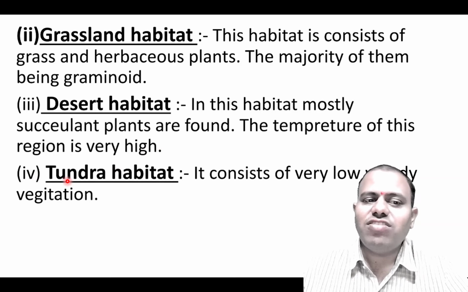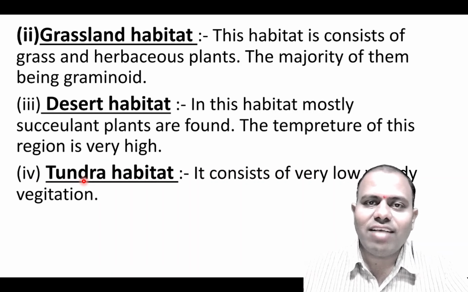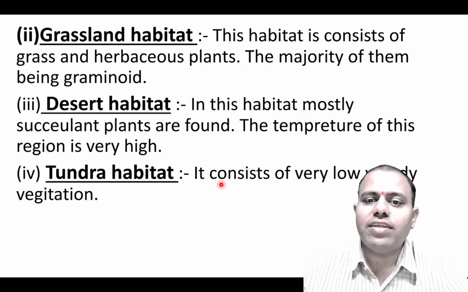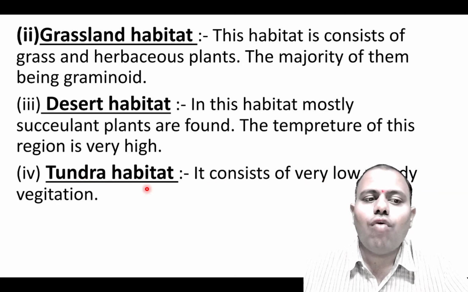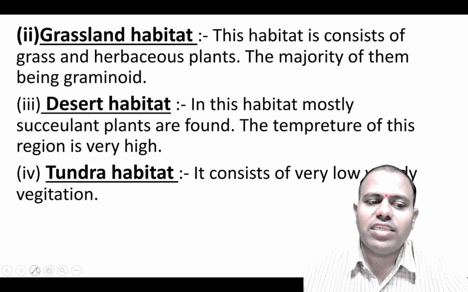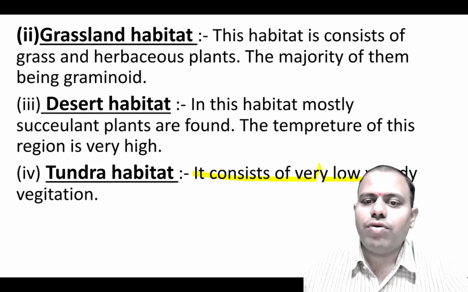Then the last one is the tundra habitat. That is the last of the terrestrial habitats. Tundra habitat consists of very low woody vegetation, and generally this is found in the Arctic areas. Okay, where is it found? It is found in the Arctic areas.